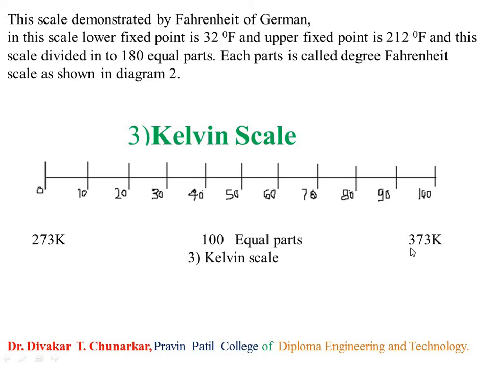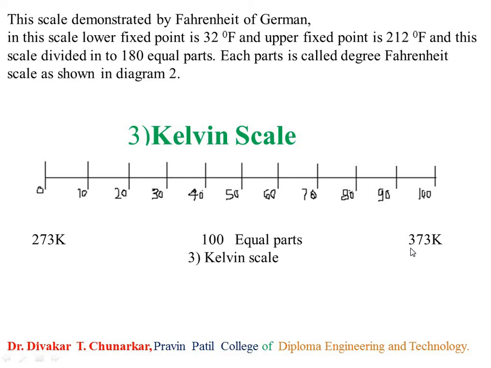In the Celsius scale, lower point is 0 degree Celsius and upper point is 100 degree Celsius. In the Fahrenheit scale, lower point is 32 degree Fahrenheit and upper point is 212 degree Fahrenheit. And in the Kelvin scale, lower point is 273 degree Kelvin and upper point is 373 degree Kelvin.